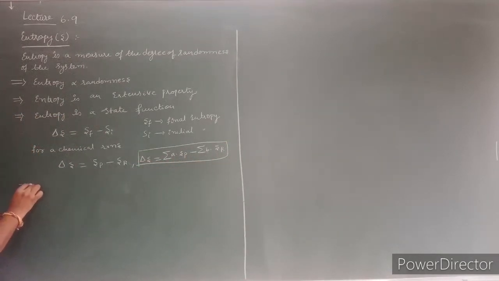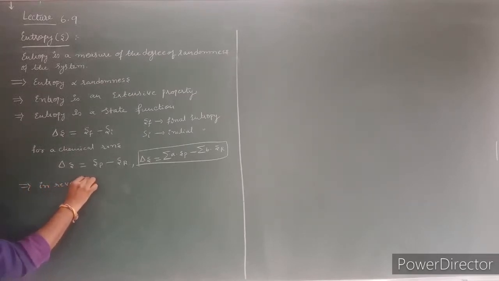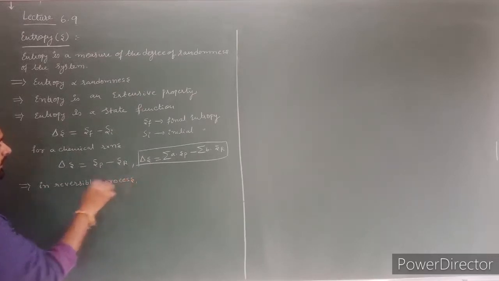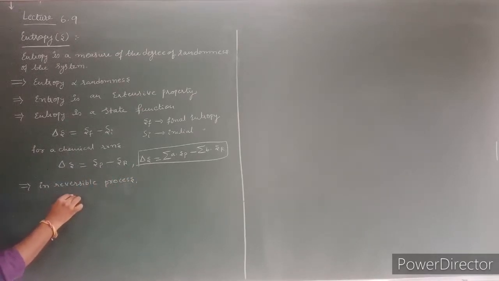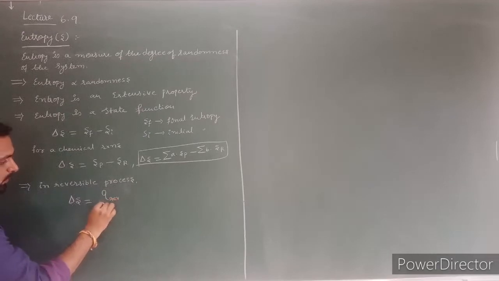Next, in a reversible process, delta S can be calculated by using this formula. Delta S is equal to the amount of heat given to the system during the reversible process divided by temperature.